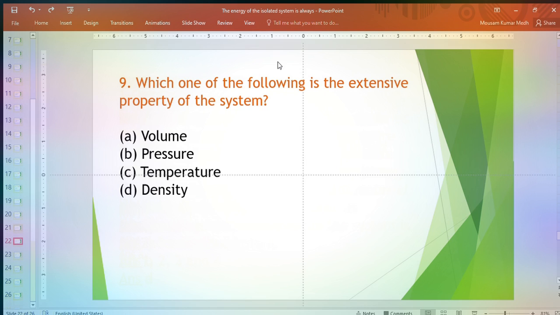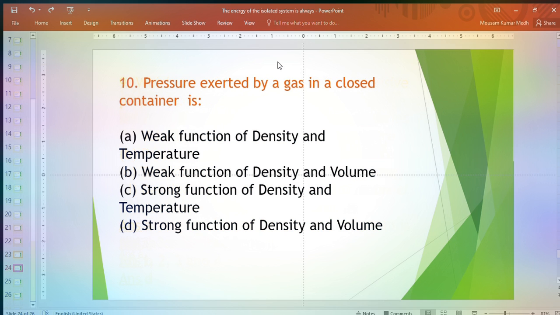Our next question is which of the following is the extensive property of the system? Options are volume, pressure, temperature, density. The answer is volume.